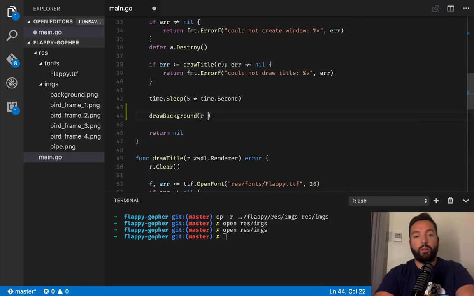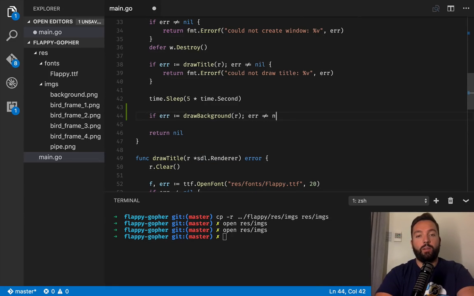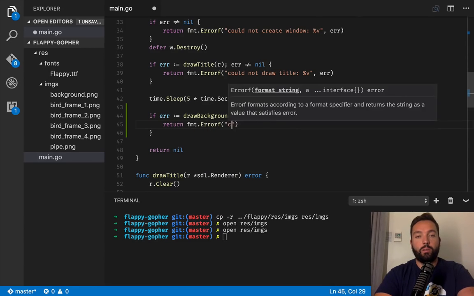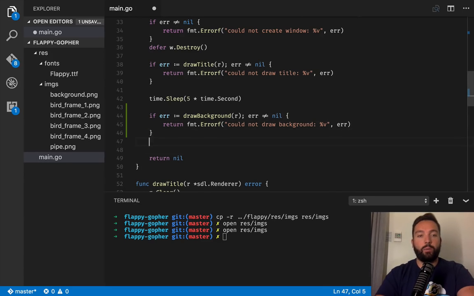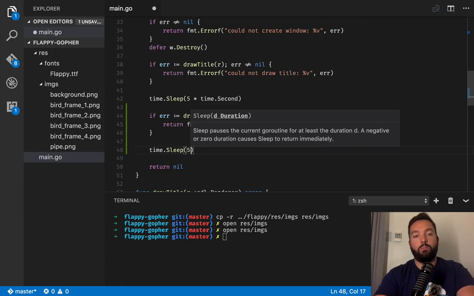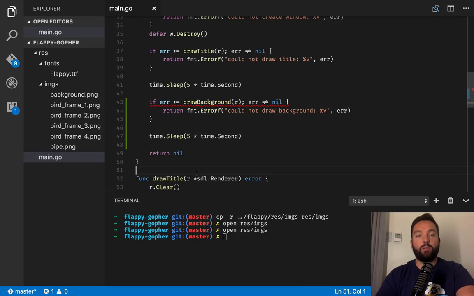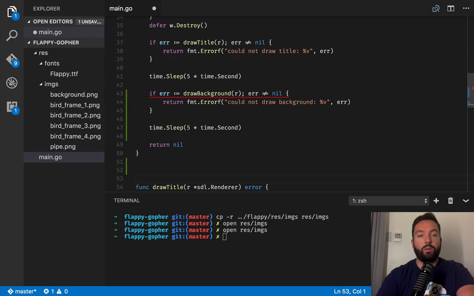And so we're gonna need the renderer as we did before. And if error is not nil, then we will return the error: could not draw background. And finally, we're gonna wait for 5 seconds again. So that should paint our title, leave it there for 5 seconds, paint the background, leave it there for 5 seconds, and then finish the game.